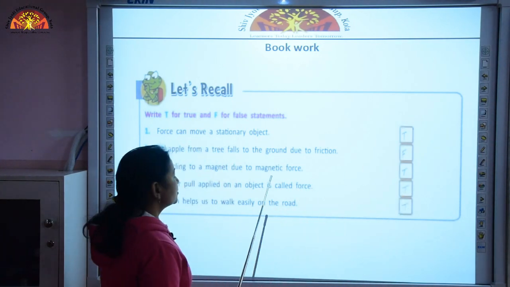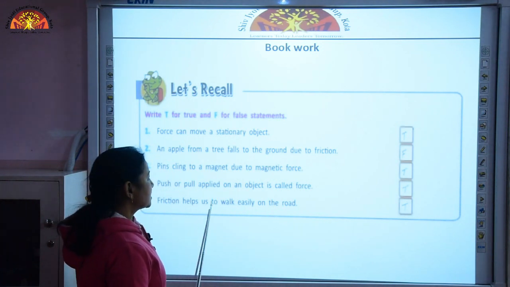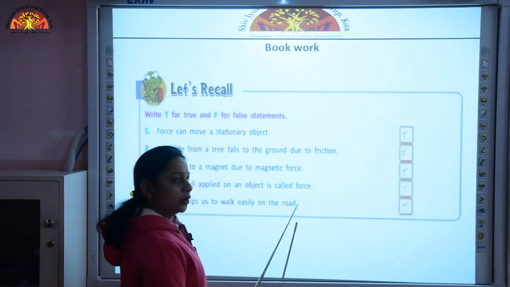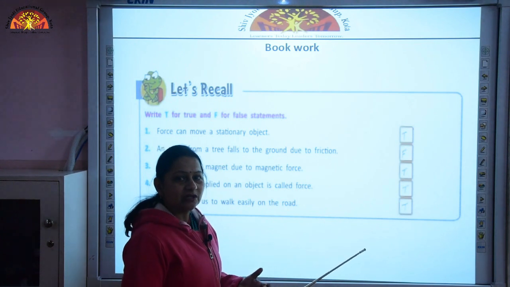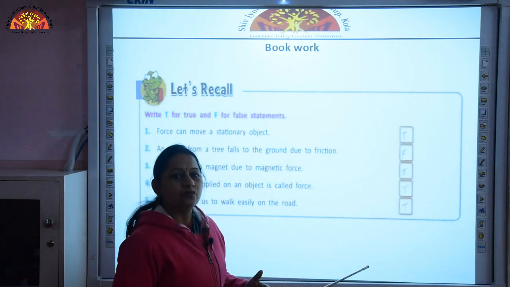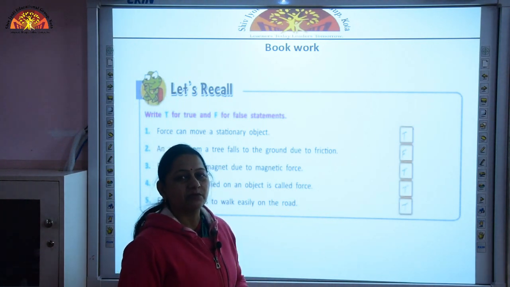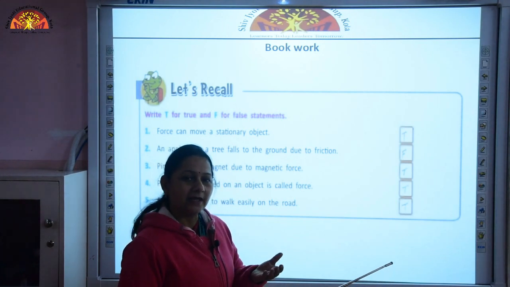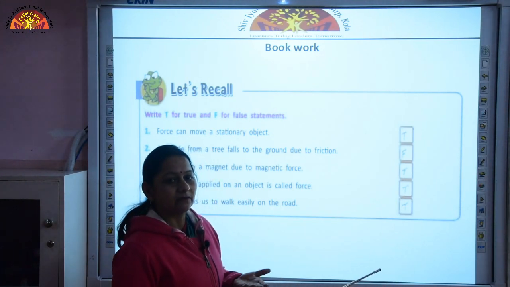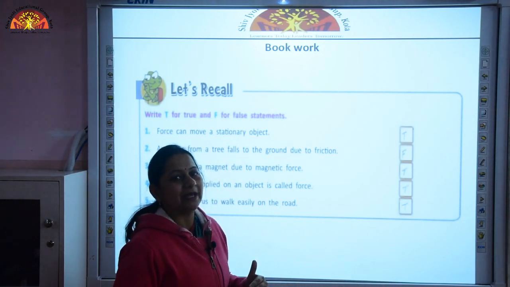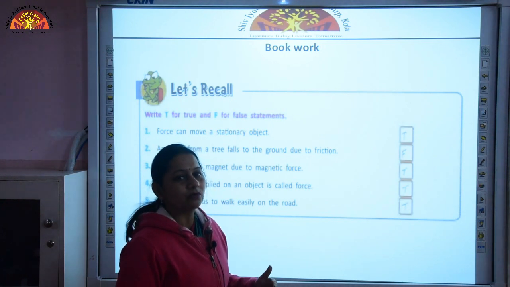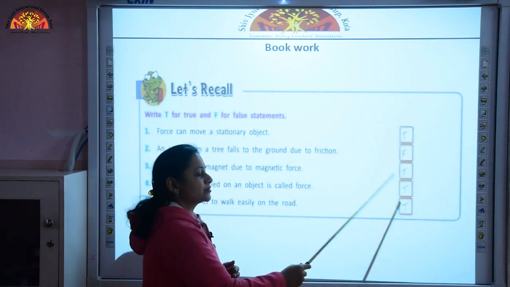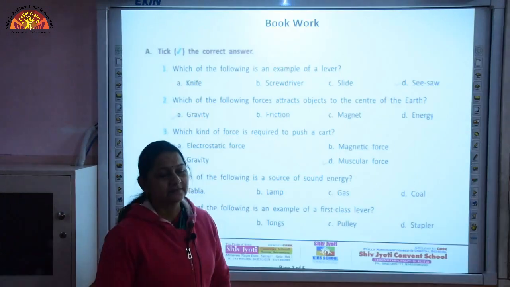So, this is a true statement. Friction helps us to walk easily on the road. Yes, it is friction which enables us to walk, and this friction is acting between the soles of our shoes and the road. Friction enables us to walk on the road without slipping. So, we are going to write true over here.